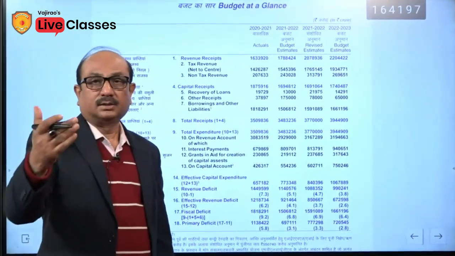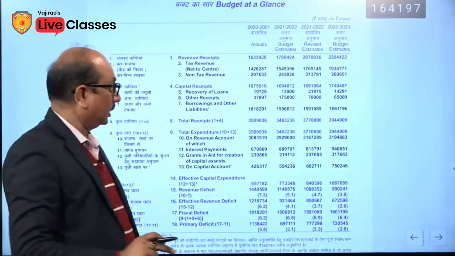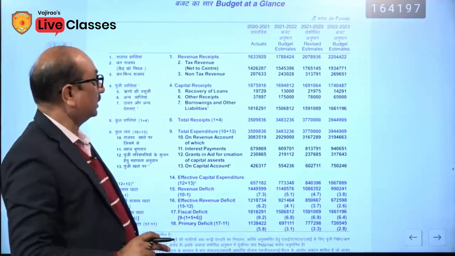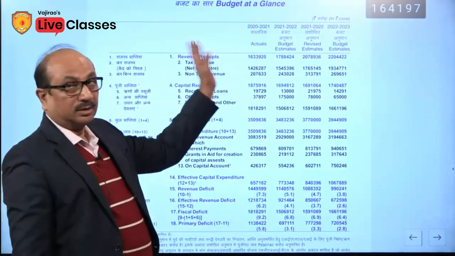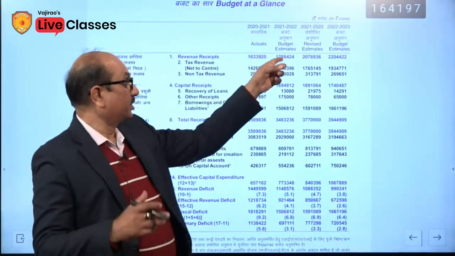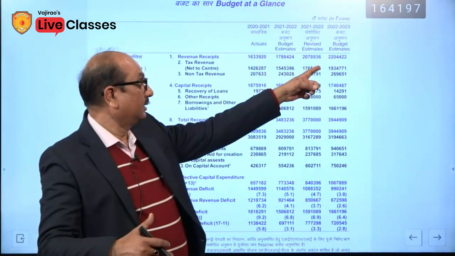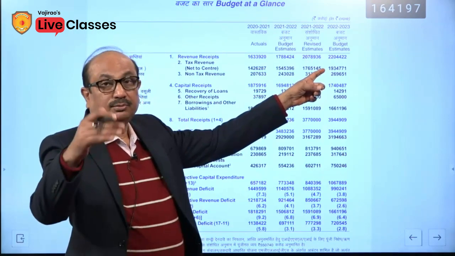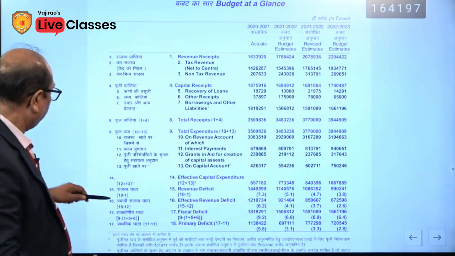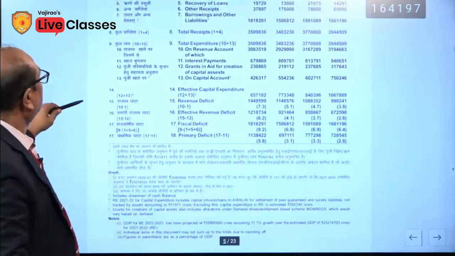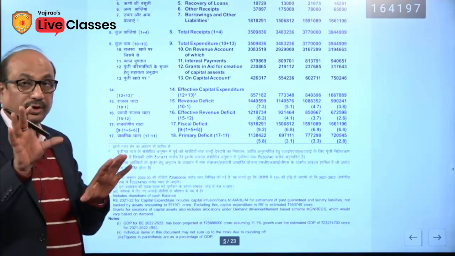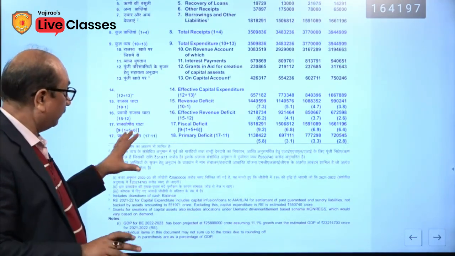next 3 years are delivered by the government through the annual budget, and these are the headings: actuals of the last budget, budget estimation of the current year, revised estimation of the current year, and the budget estimation for the next year, meaning 22-23. And here you can see the 4 types of deficits are reflected by the government.